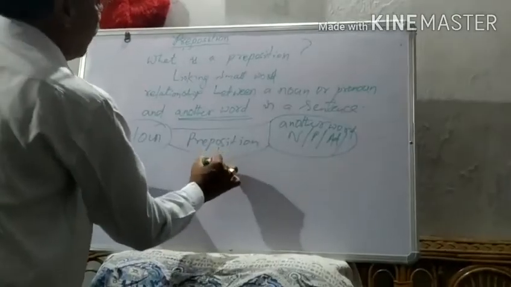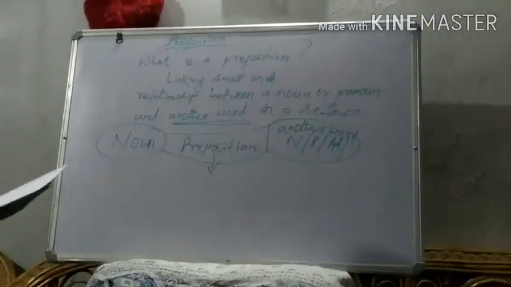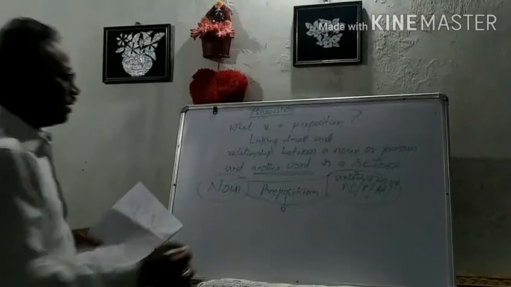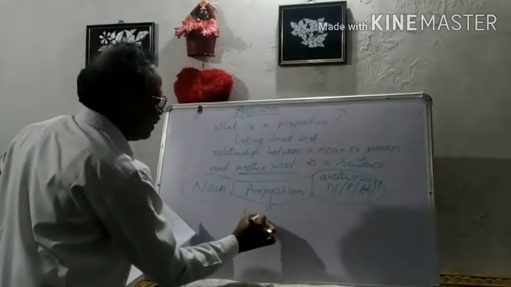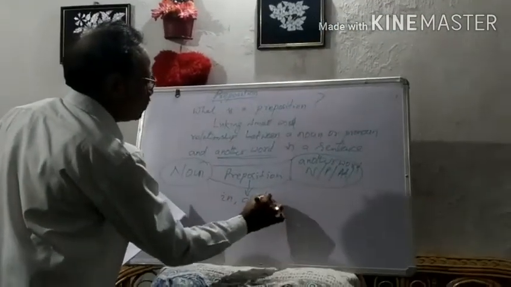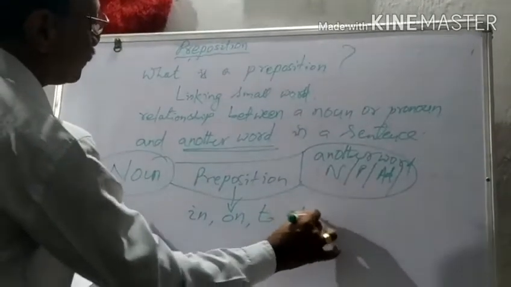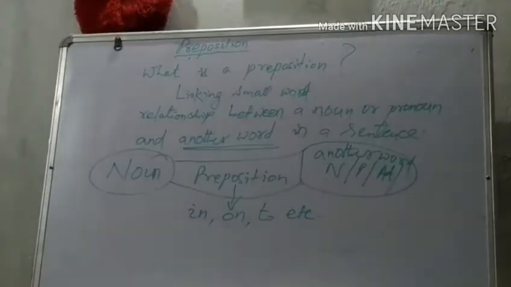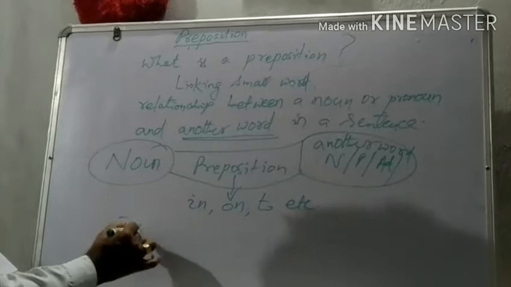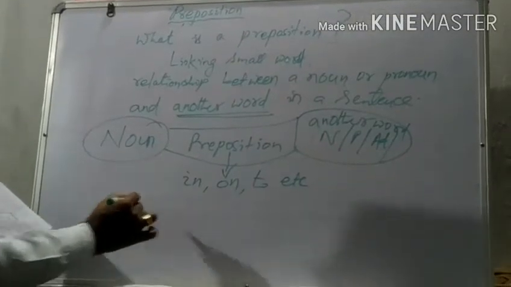And as you know, preposition is a small word, maybe in, on, to, etc. For example, if we give an example, you can understand it easily.